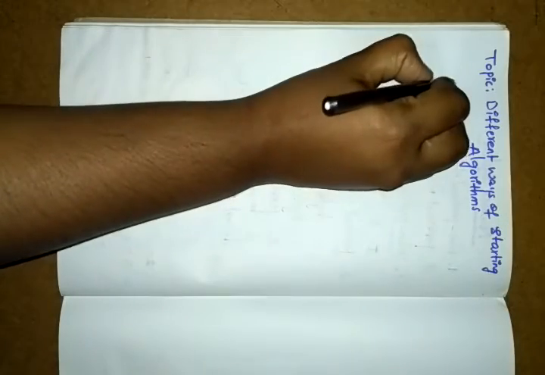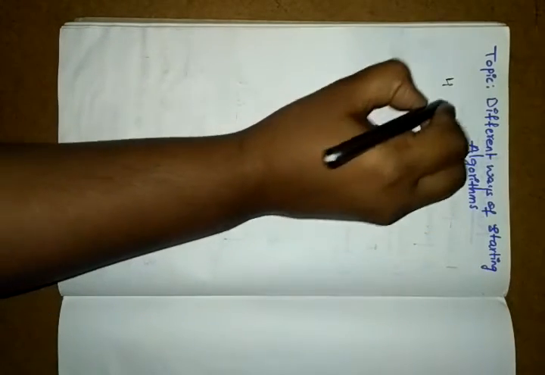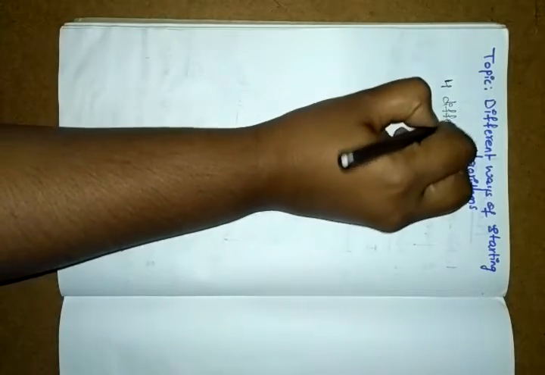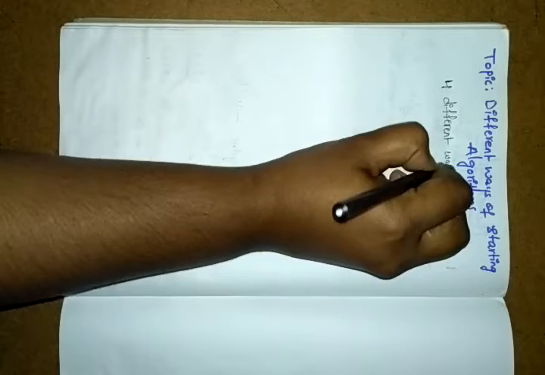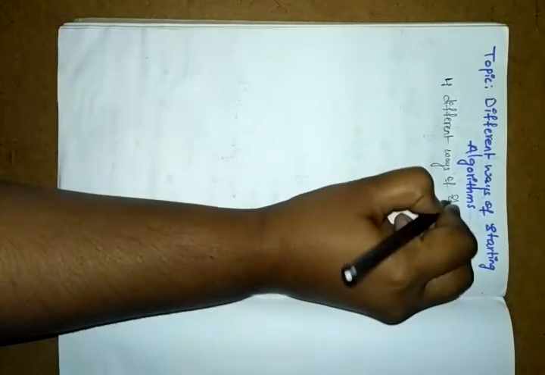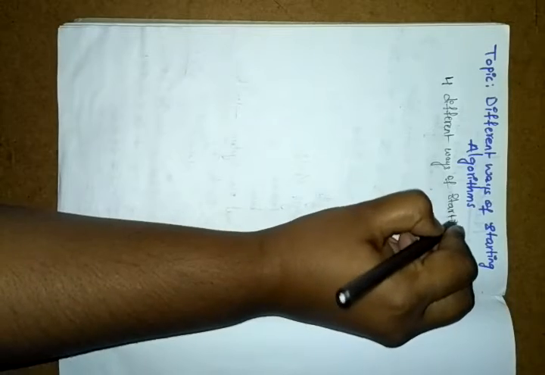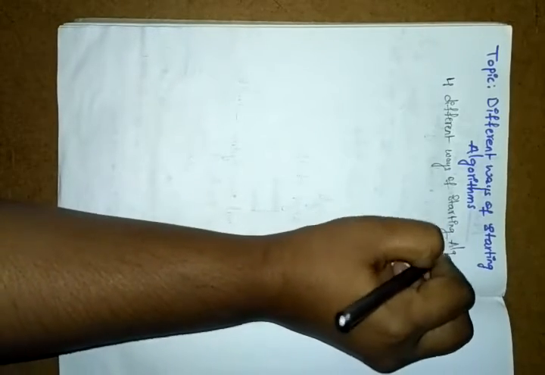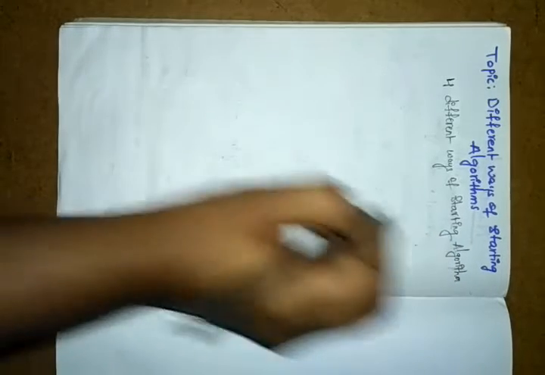Let's see. What is an algorithm, we already discussed in the previous class; you should check that one. Here we have different ways of writing algorithms. In total we have four different ways, though mostly we use only three. So we have four different ways to write our algorithm.